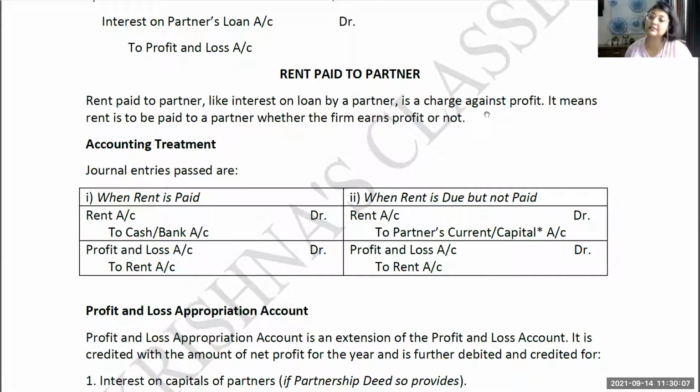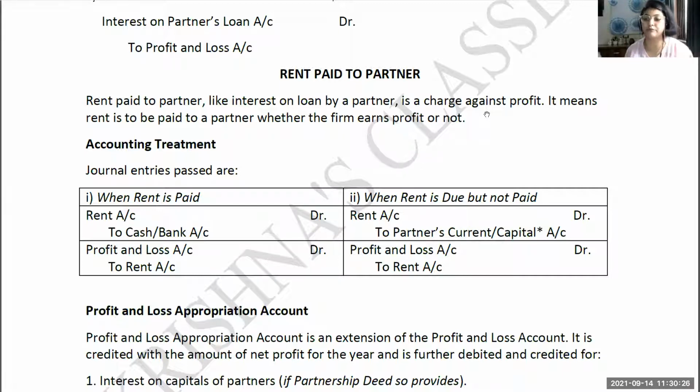And this is again a charge against profit, like interest on the loan from the partner is a charge against profit. It is debited to the profit and loss account. In the same way, for rent paid to the partner for running the business from his premises, we have to pay that rent, and we have to write it in the profit and loss account.